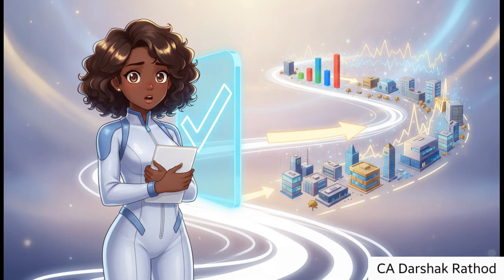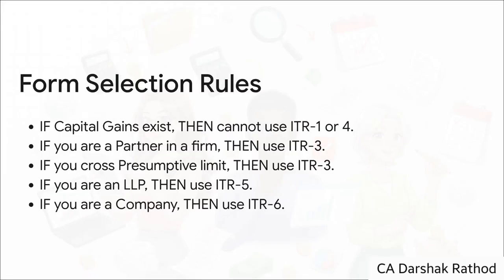The very second your financial life gets even slightly complex, say you do a tiny mutual fund redemption, or you sell a really small piece of property, guess what? You've generated capital gains, and that instantly forces you out of ITR-1 and right into the much more detailed, schedule-heavy ITR-2 or ITR-3. Let's do a quick rapid fire through some really common exclusions, using a simple if this, then that rule. Ready? If you have capital gains, then no ITR-1.